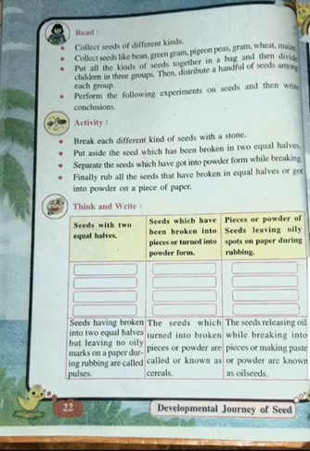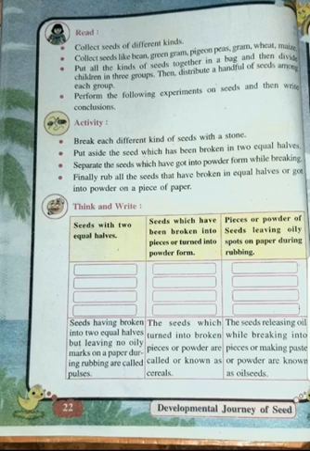Now, the seeds which have turned into powder form or broken into small pieces are called cereals. Cereals, from which we make our flour, like rice, wheat, jowar, bajra, which can be turned into powder form and which we use to make roti or chapati or paratha. That is your cereals. And the third is what? The seeds which release oil. When you break them, they will release oil. Suppose you break the groundnut, or the til, which is called sesame, it will leave some oily marks on the paper, and such seeds are called oil seeds.